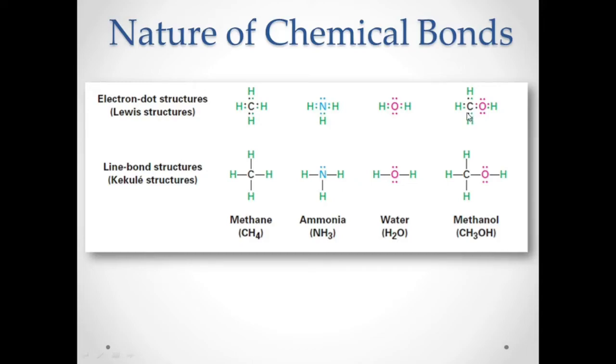Remember, you have 8 electrons for carbon already, and you also have 8 electrons for oxygen. That is how we write the electron dot structure and the line bond structure.